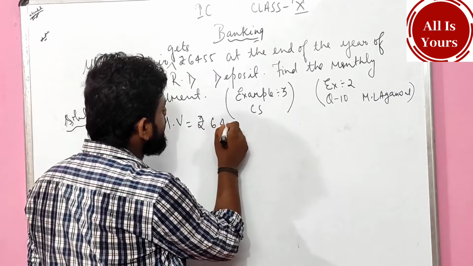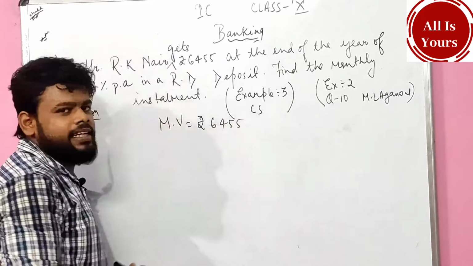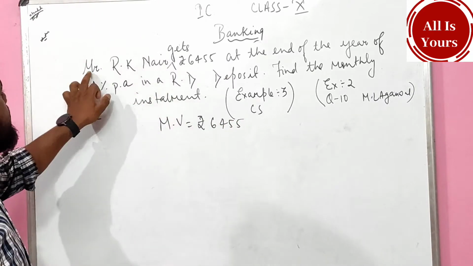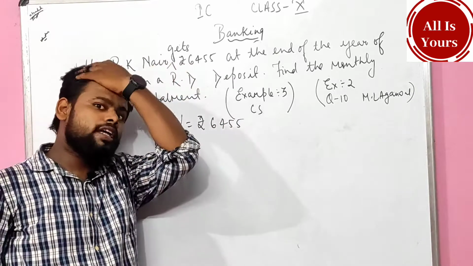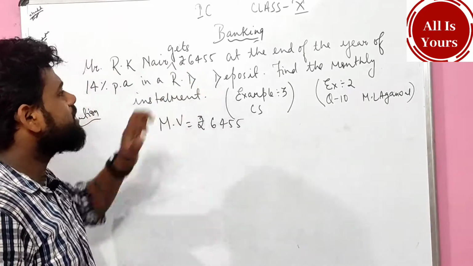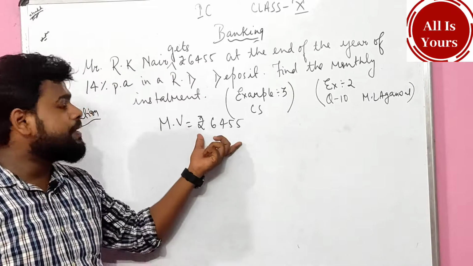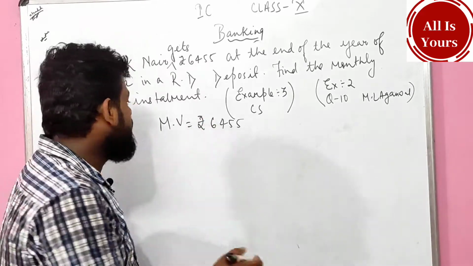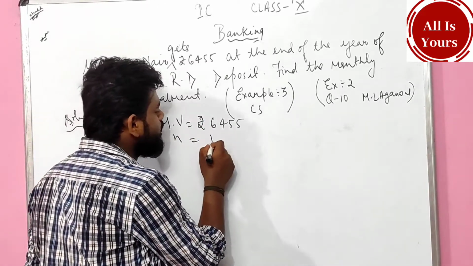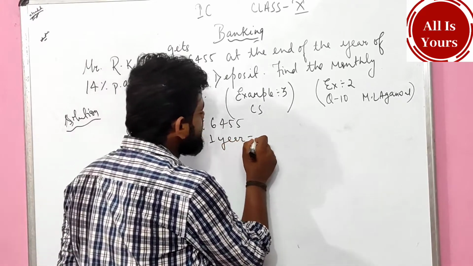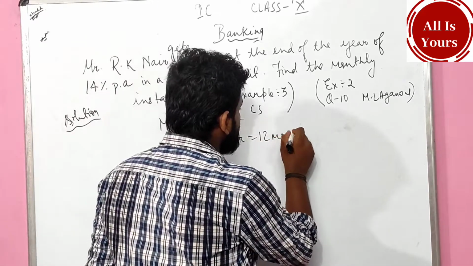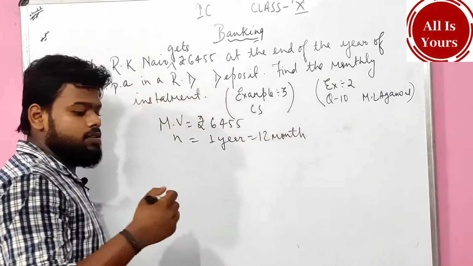Now 6455, children. I think you didn't get it, right? Mr. Arkane gets. Gets means what? He got the money. What amount he got? This much amount he got at the end of the year. After 12 months he is getting this much money. 12 months, number of years. n equals 1 year, which is all about 12 months. Yes or no? Yes. Marker is over.